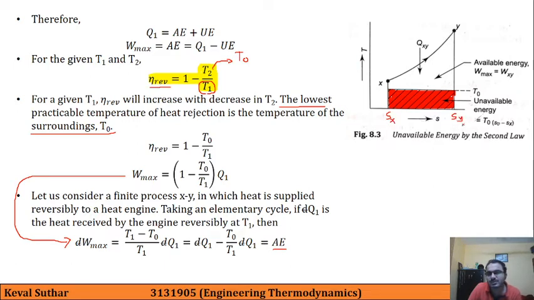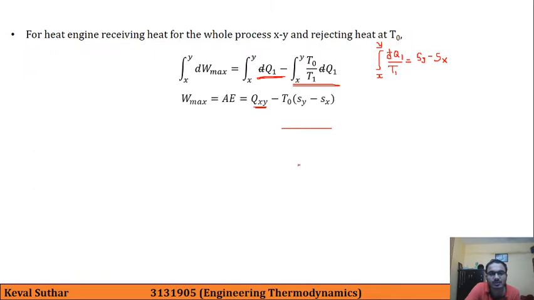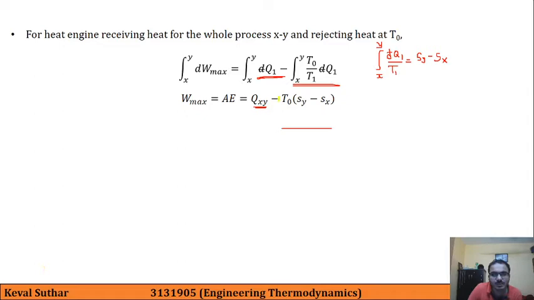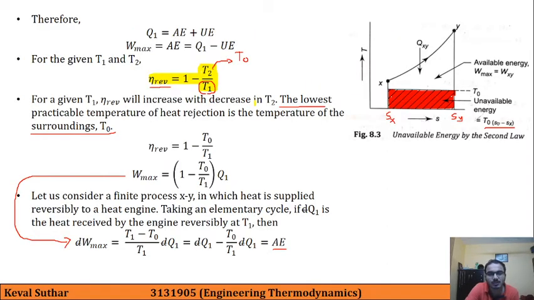So based on the simple rectangle formula, the area of this red highlight will be T0 into Sy minus Sx, and the integration that we have done over here gives the W max value, which, as you can see over here, is Qxy minus T0 into Sy minus Sx. So it is available over here. That portion is this.